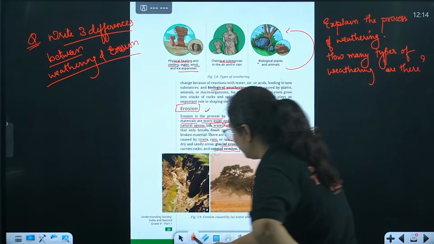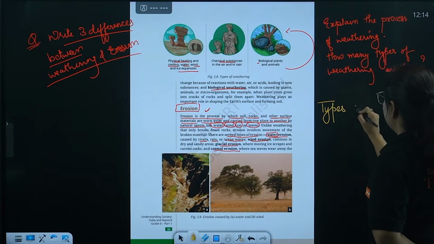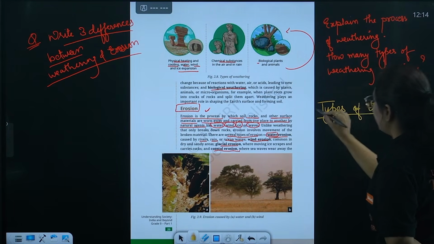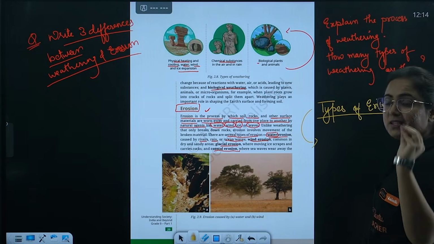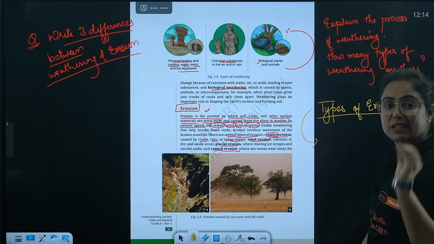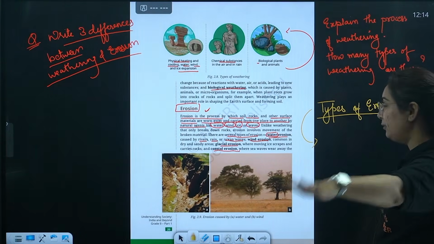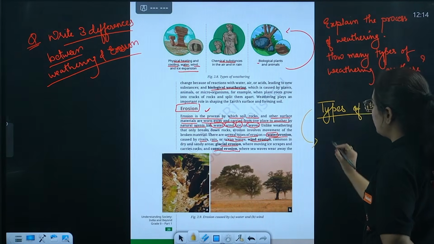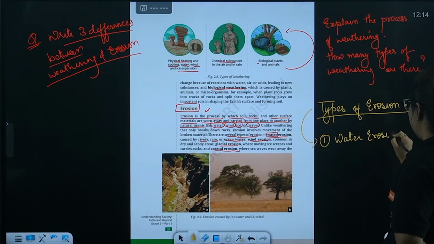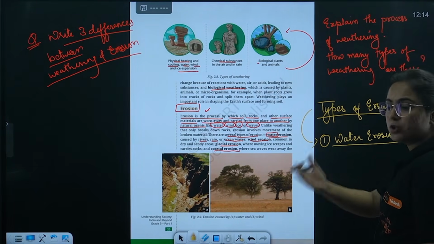Pay attention to that. We have to make a small note in the margin that there are different types of erosion. What is erosion? Erosion is a process in which sediments are transported from one place to another because of natural agents like wind, water, river, ice and waves. There are different types of erosion. Number 1 here is water erosion. Here water includes running water on the surface of the earth. Water includes river, rain or oceanic waves.